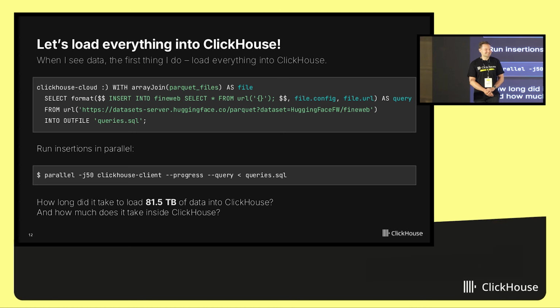Yes, no, yes. Actually, it did. Surprisingly, I downloaded all of this data from Hugging Face, all 46 terabytes successfully. The second question, how much did it take to insert all of this into ClickHouse?